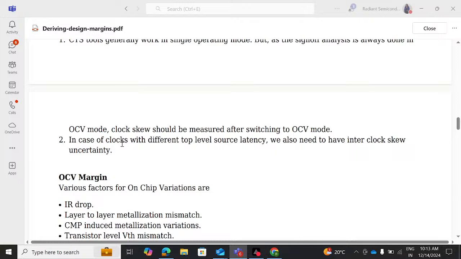In case of clocks with a different top level source latency, we also need to have interclock skew uncertainty. That is very, very important, right? Now, OCV margin, what are the different OCV margins which can be considered here?